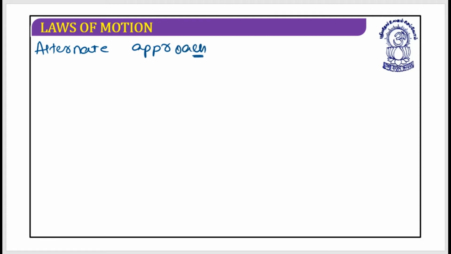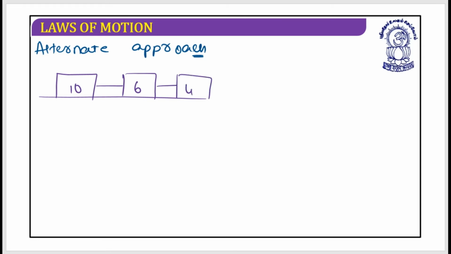So what I can do is let's have a sketch of this. This is 10 kg, this is 6 kg, this is 4 kg, and this is 40 Newton. I know that acceleration is 2 meter per second square. This was the T1 and this was the T2. These are the tensions T1 and these are the tensions T2.